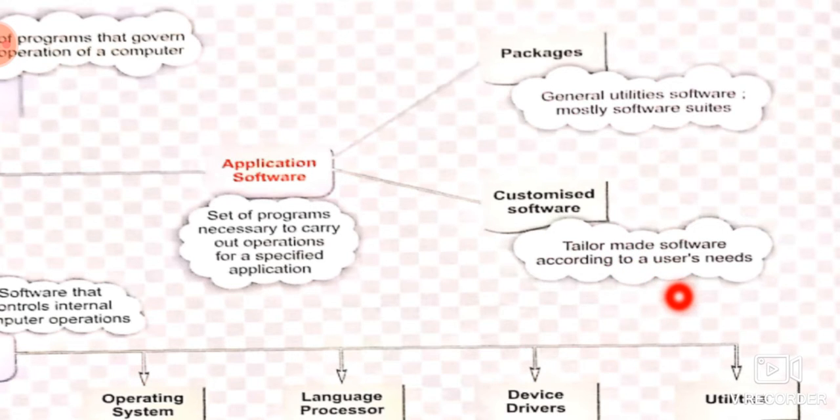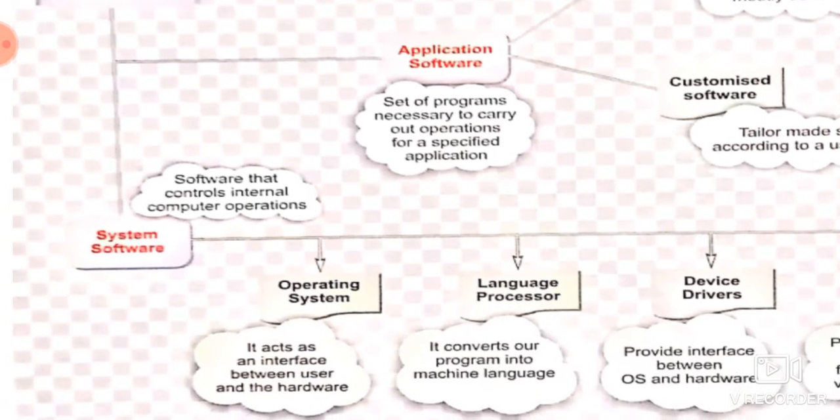I'm giving you an example. Suppose there is a firm which needs software for maintaining the records of employees. For that purpose they need software, and that software will be designed for that firm only. These types of software are called customized software, which are designed to fulfill anyone's requirement.